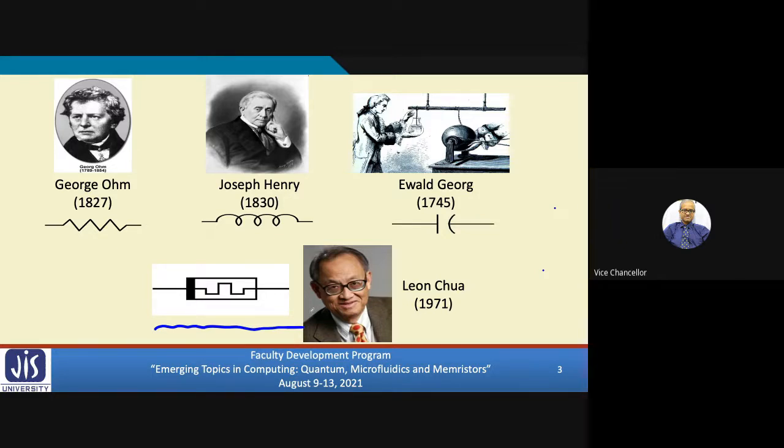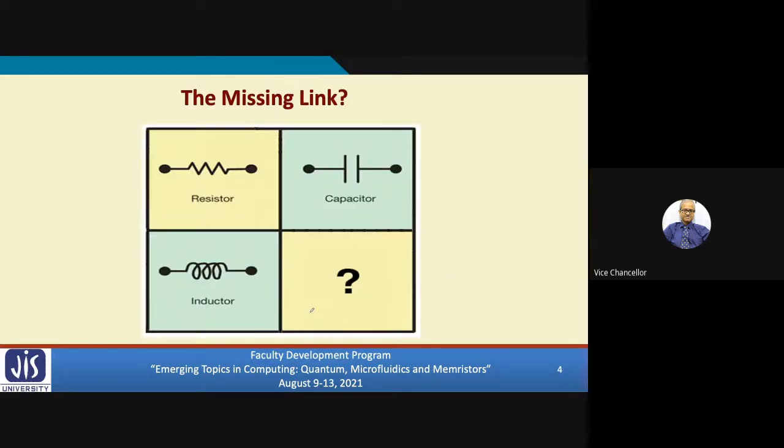Now he mentioned that this passive circuit element can act as the missing link. We already have resistor, capacitor, inductor, so we are already designing and building circuits using them. Now we have this fourth element, memristor, which Professor Chua suggested and named the missing link. Let us try to understand why he referred to this as the missing link.